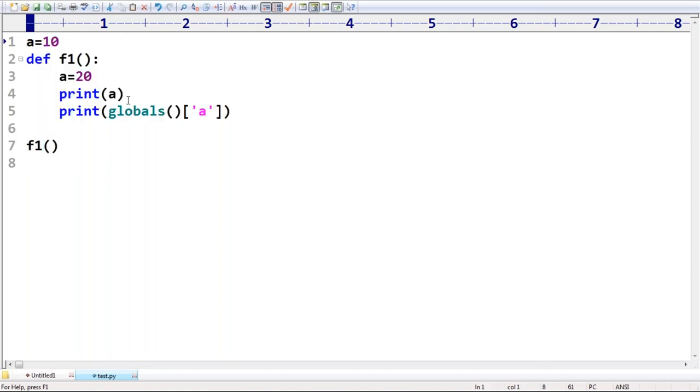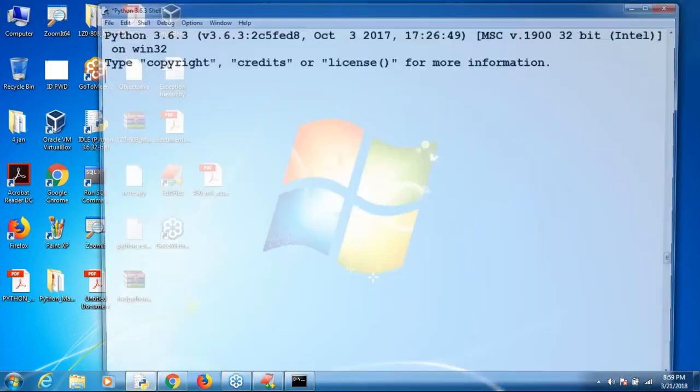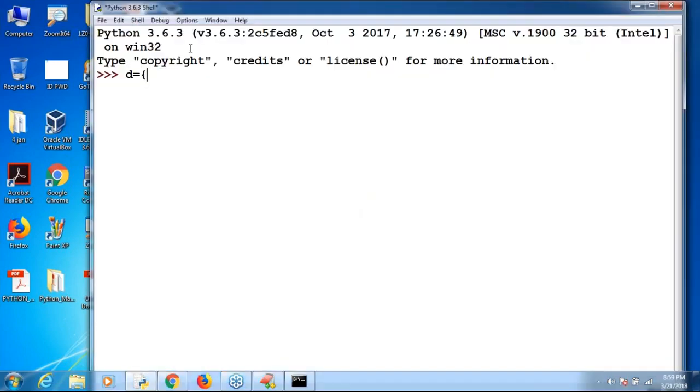Assume that D is a dictionary which contains several key values. D is equal to, I'm taking A, its value is 10. Next, B, its value is 20. Next, C, its value is 30. Like that, a dictionary is there. Are you getting what this D is? D itself is nothing but a dictionary, right?